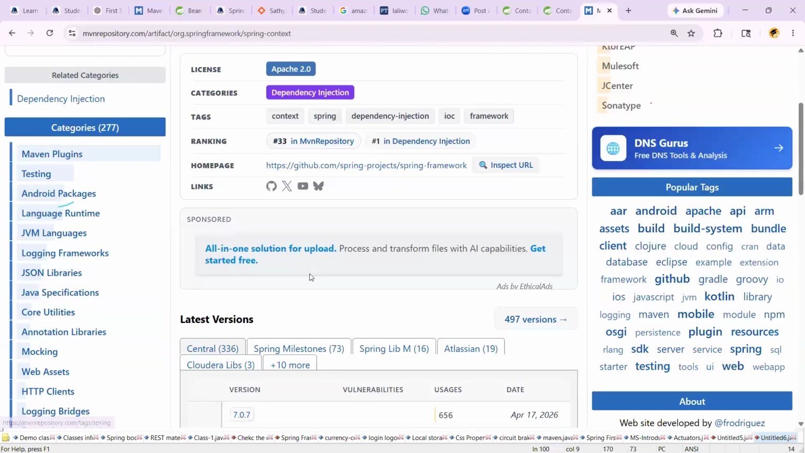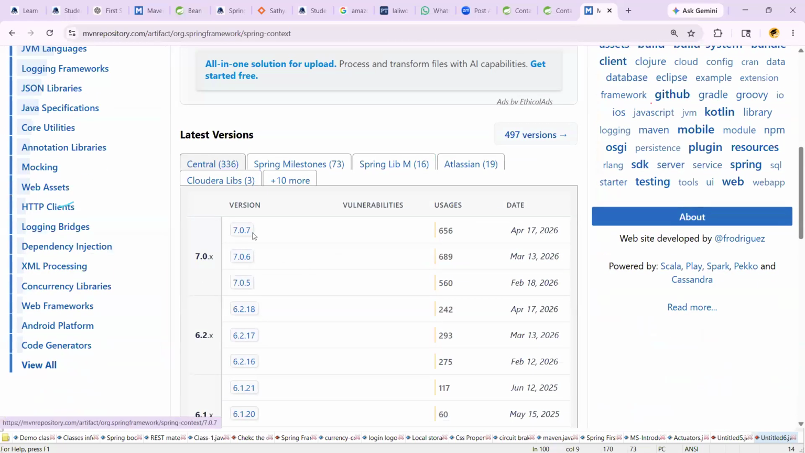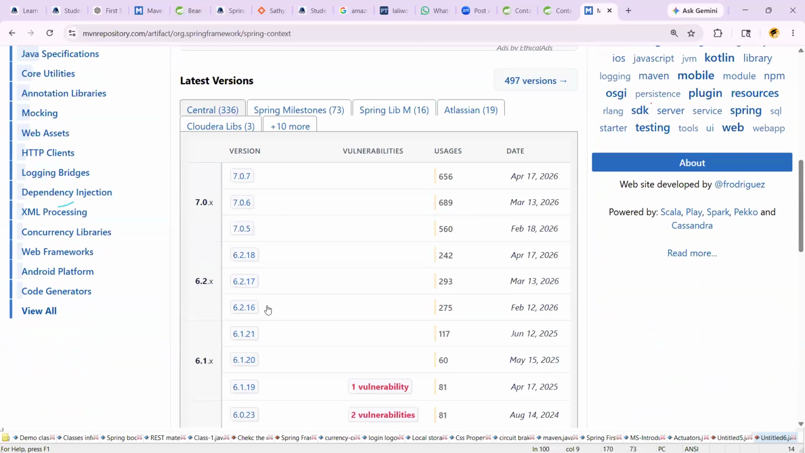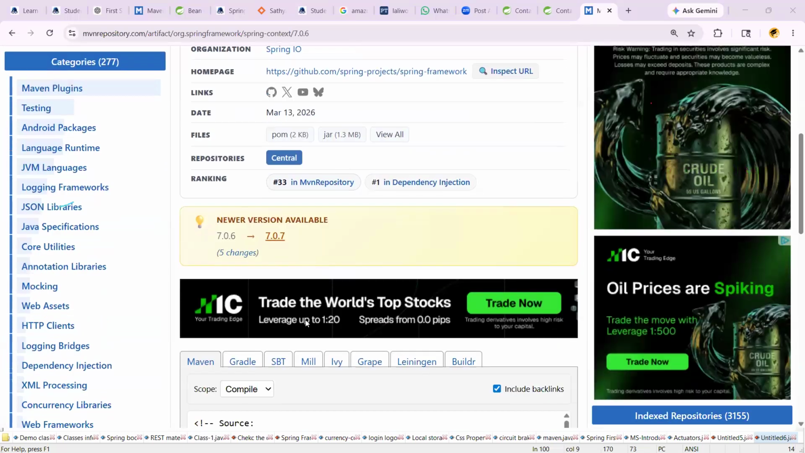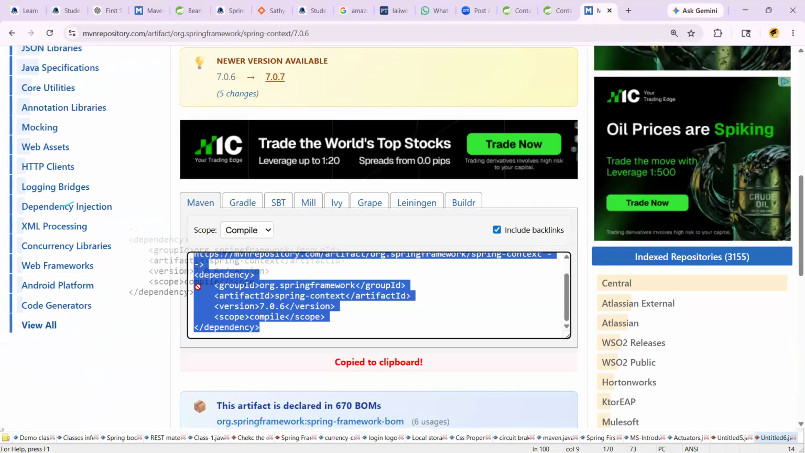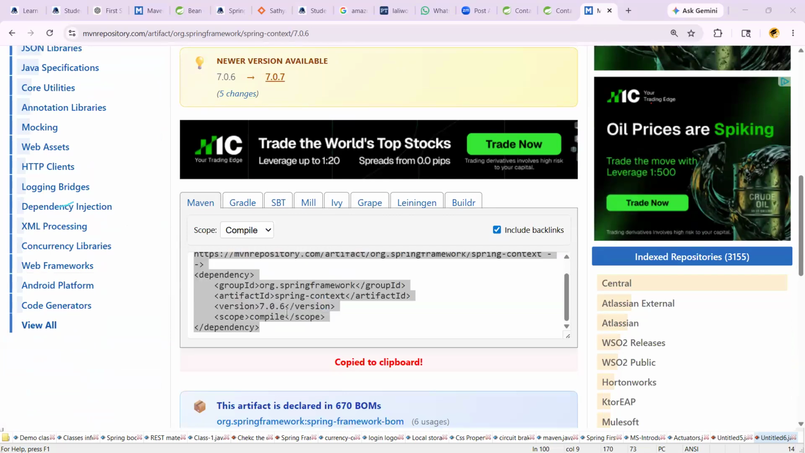Once you click on Spring context here, it's asking which version you want to select. The present Spring version is 7.0. You can select this Spring version, guys. Any version you can select. After selecting the version, just come down. This is the dependency we need to copy. Is it clear now? Copy the dependency.